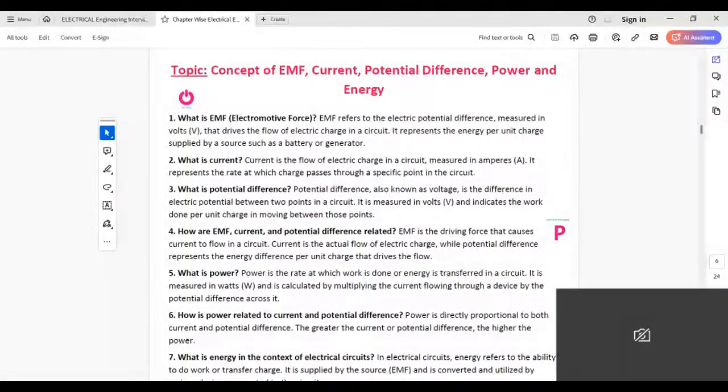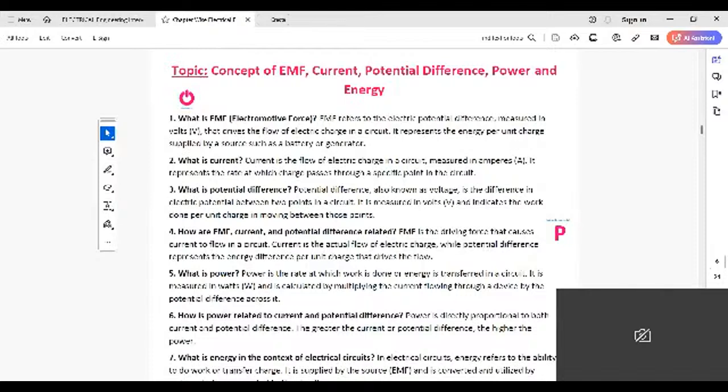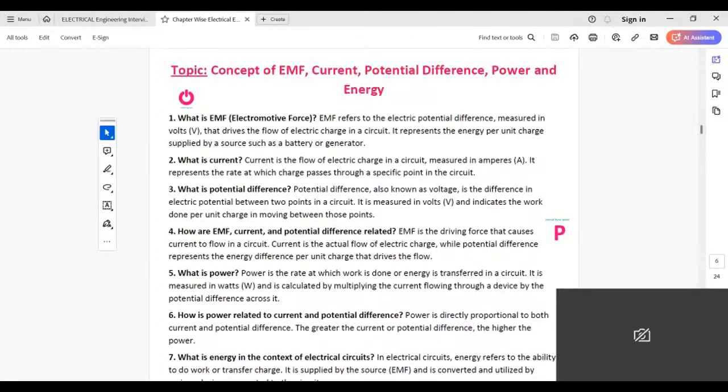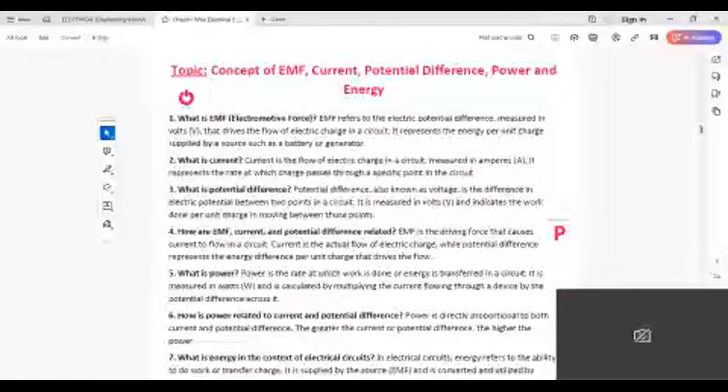What is potential difference? Also known as voltage, it is the difference in electric potential between two points in a circuit. It is measured in volts.